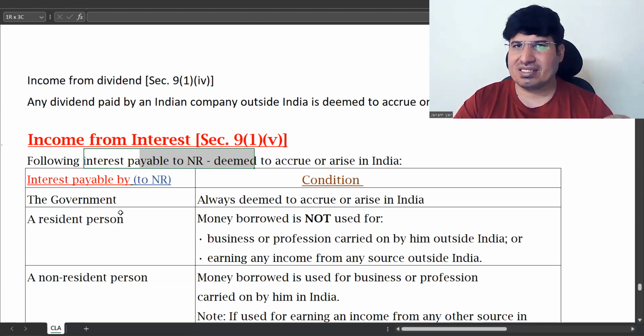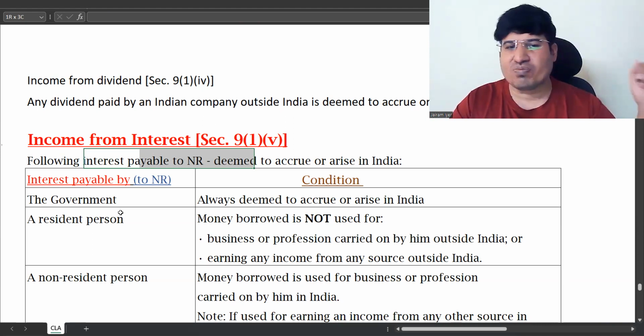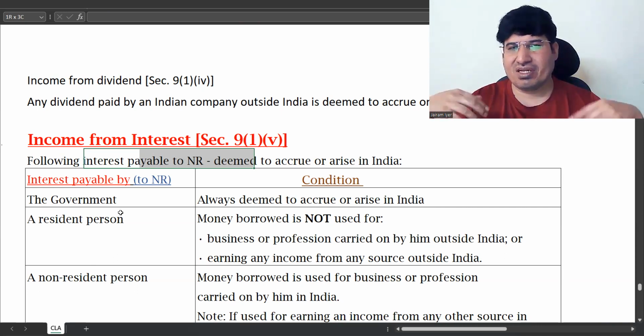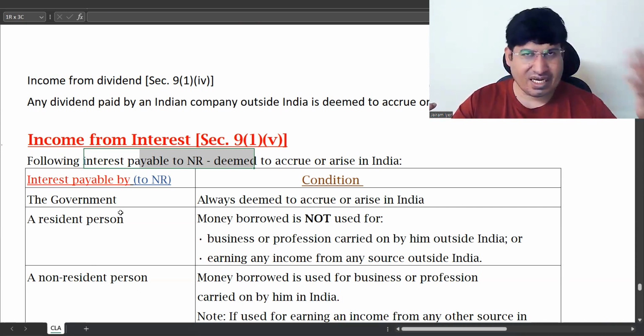In this case, we are assuming that he has provided it out of foreign source only. But if he is using an Indian source, Indian territory, it is anyway taxable, so you don't need this point at all. Here we are saying he has used foreign source and given you a loan. He is staying outside India, you are in India.